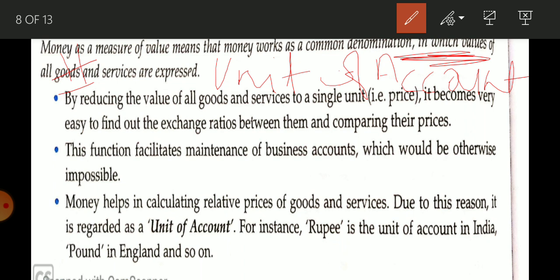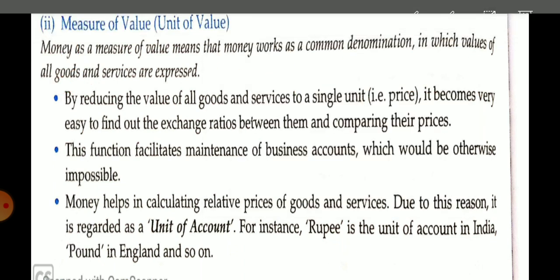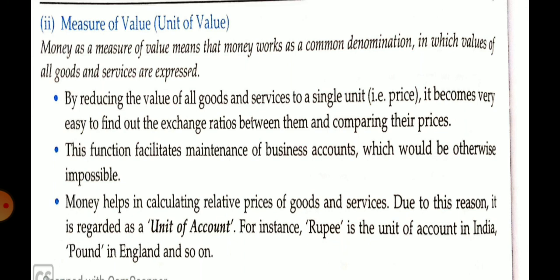Measure of value means money works as a common denomination in which the value of all goods and services are expressed.